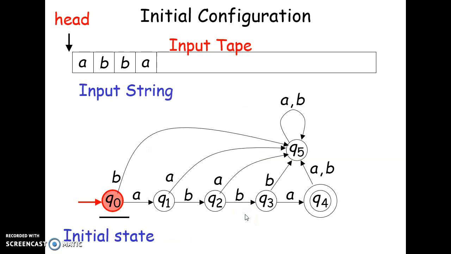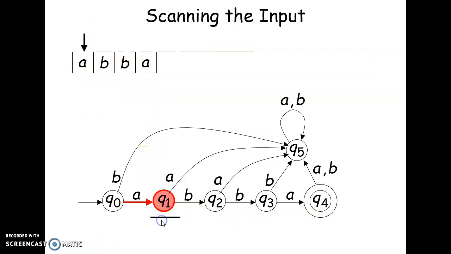Now coming to another DFA, this is a Q0 to Q5, 6-state DFA, where let's say you're starting with the initial state Q0, you're going to Q1, Q2, then Q3 and Q4 with the letters A, B, B, A. So the string that is accepted would be A, B, B, A. So let's say you have the string at the input tape. Let's see how it is traversed.